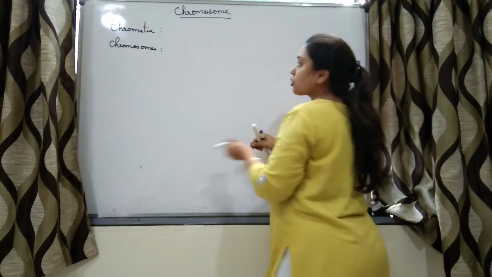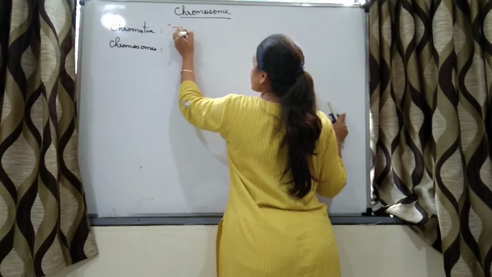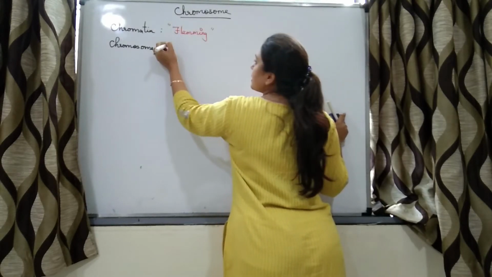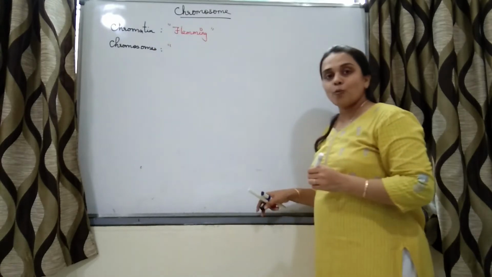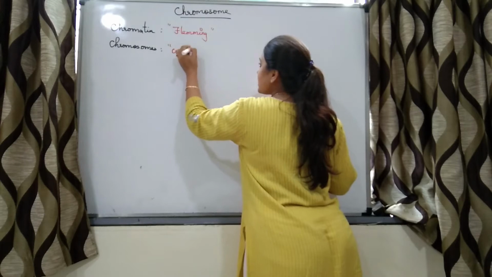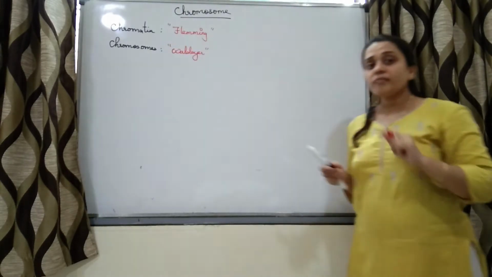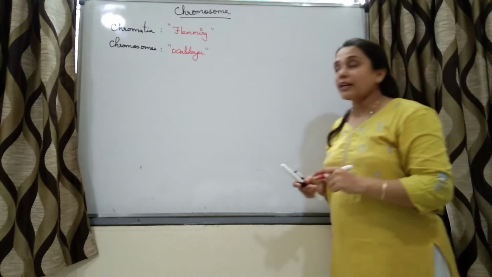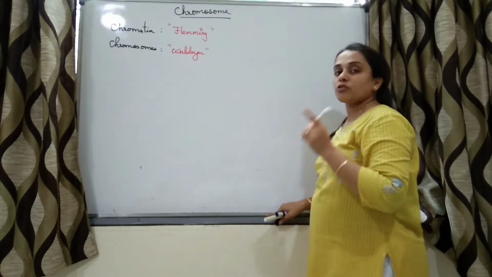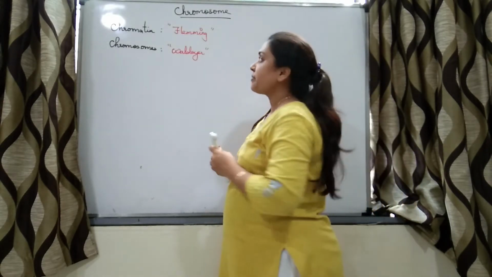The term chromatin was given by the scientist Fleming and the term chromosomes was given by the scientist Waldeyer. Scientist named Waldeyer has given the term, right?